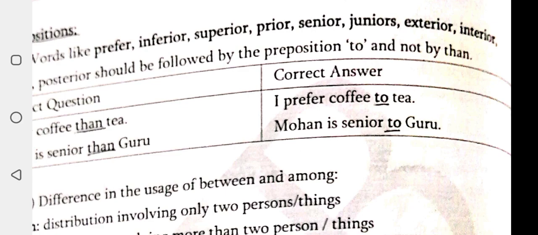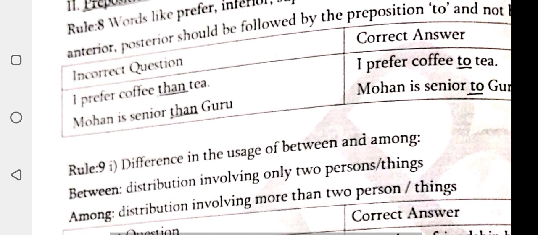So what do you understand? Than changes to to. For example, I prefer coffee than tea. Than changes to the preposition to. I prefer coffee to tea.